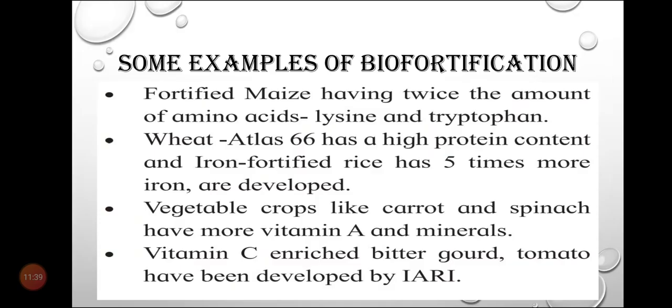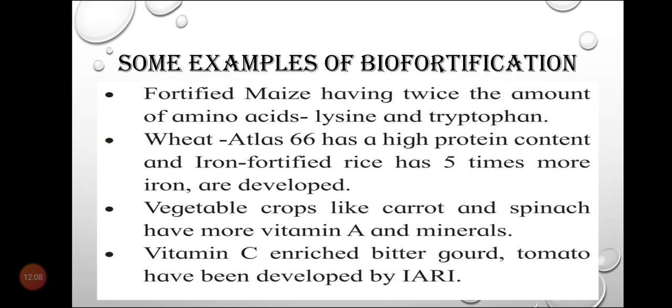Some examples of biofortification. What are the biofortified foods? With the help of biofortification, maize having twice the amount of the amino acids lysine and tryptophan has been produced. I will repeat, maize having twice the amount of lysine and tryptophan has been produced.